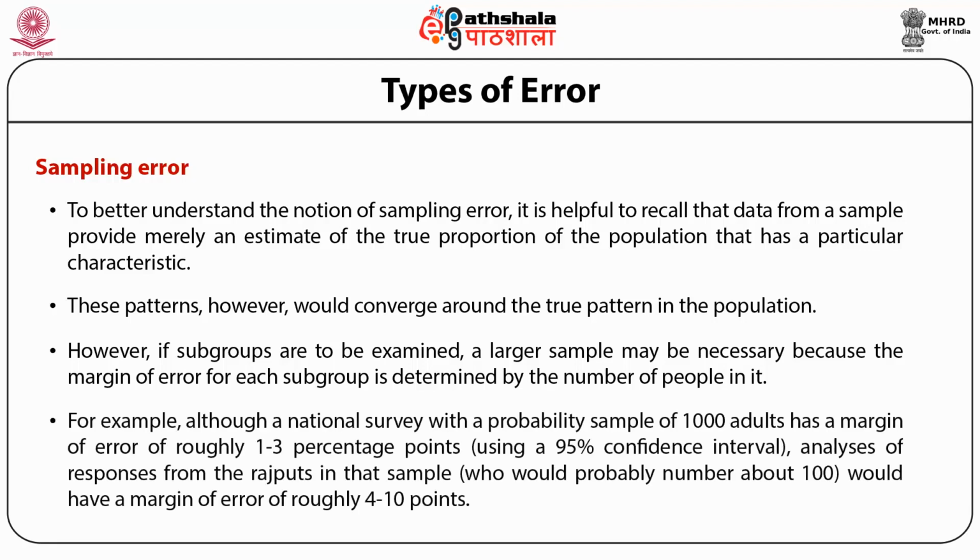For example, although a national survey with a probability sample of 1000 adults has a margin of error of roughly 1 to 3 percentage points using a 95% confidence interval, analysis of responses from the caste Rajput in that sample, whose number is around 100, would have a margin of error of roughly 4 to 10 points.